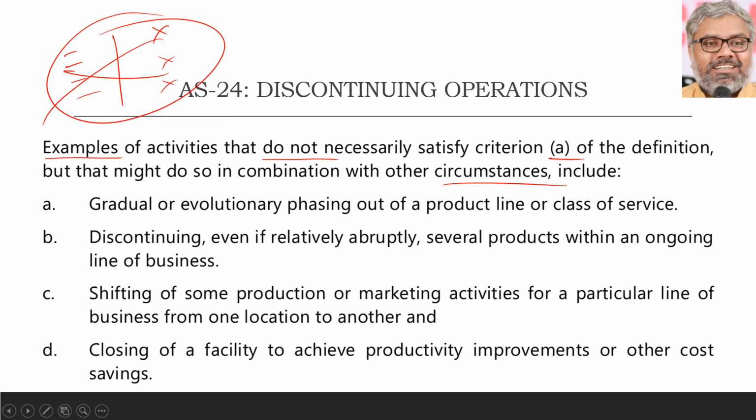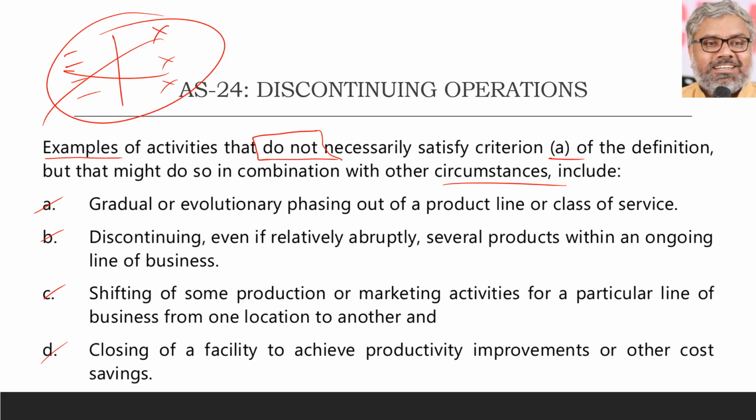But in the examination, if case-based questions are given, of course, we have to use the standard text as AS 24 says, and also the logic to be applied to determine whether a particular thing is a discontinuing operation or not. Just by looking at something, we cannot say it is a discontinuing operation. Normally, if just these points are happening, they do not necessarily mean that they are discontinuing operations. That is the point. So the examples we are looking at now are those which do not necessarily satisfy criteria A of the definition, but still, in spite of that, they can be called discontinuing operations also.